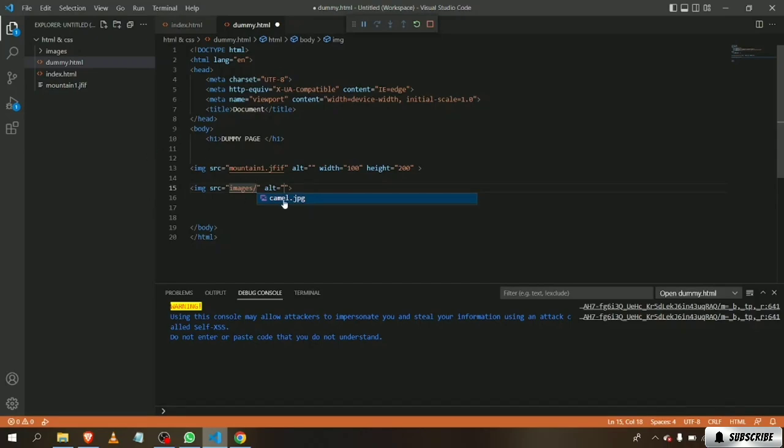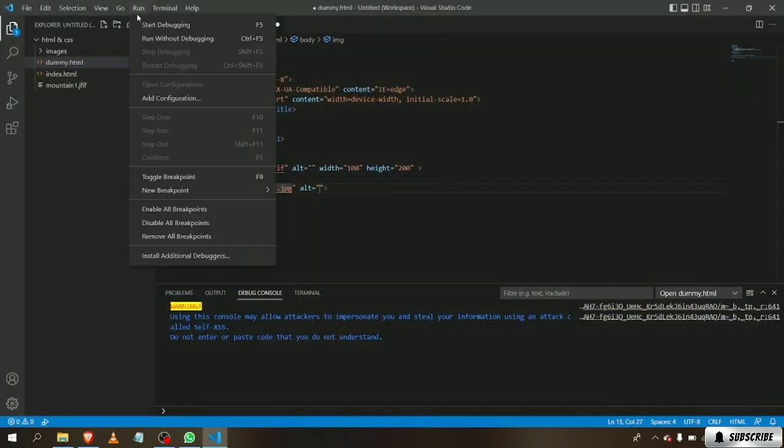Now you can immediately see that there is this camel.jpg tag. I'm going to select it. So this is the image that is inside this folder. Because I typed in images oblique, it showed the content of that folder.